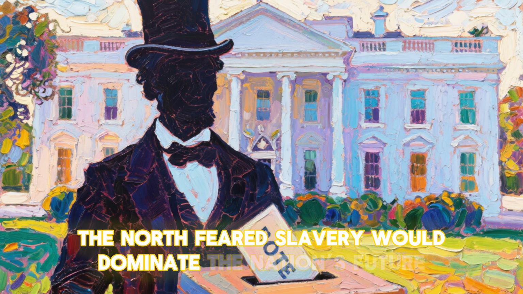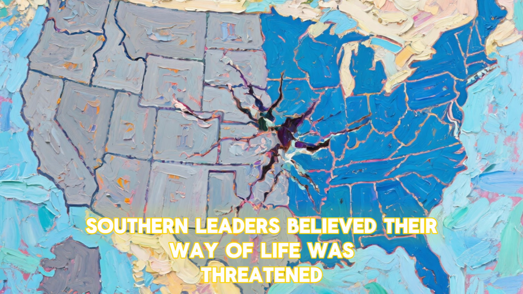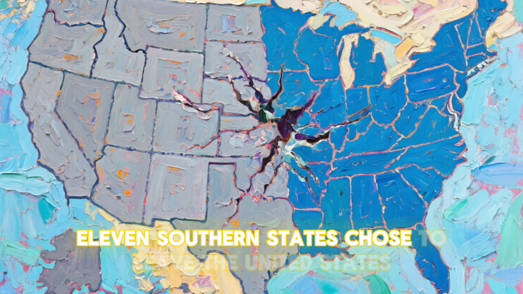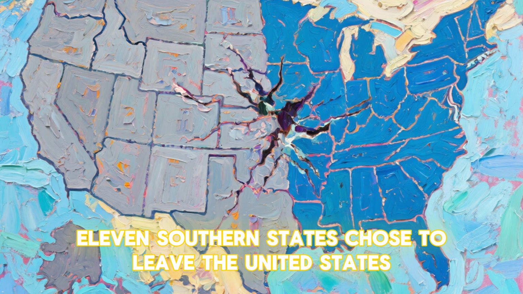When Abraham Lincoln was elected president in 1860, Southern leaders believed their way of life was threatened. 11 Southern states chose to leave the United States. They formed a new nation, the Confederate States of America.